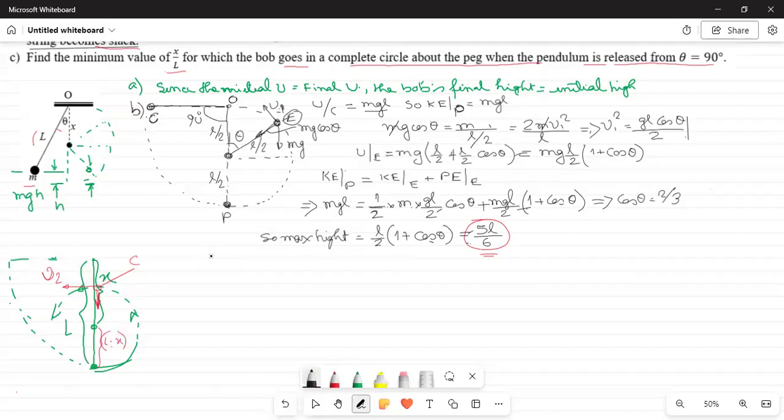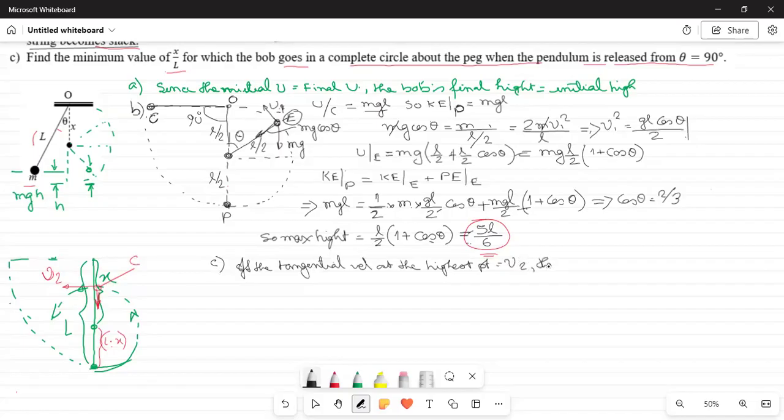So in the third condition, that means in question C, if this highest point is also marked as C, here we find the tangential velocity at the highest point is equal to v2.